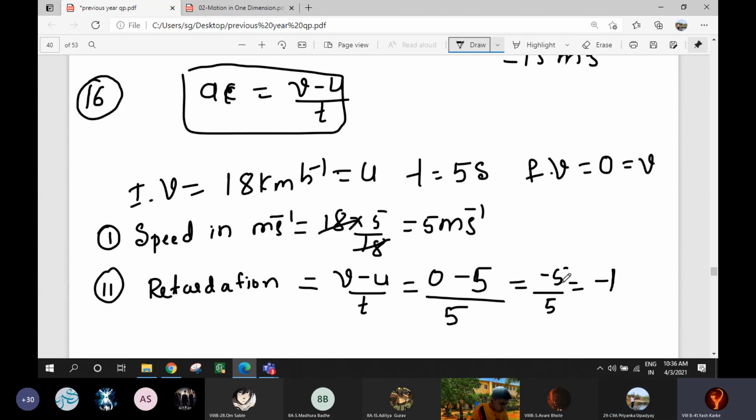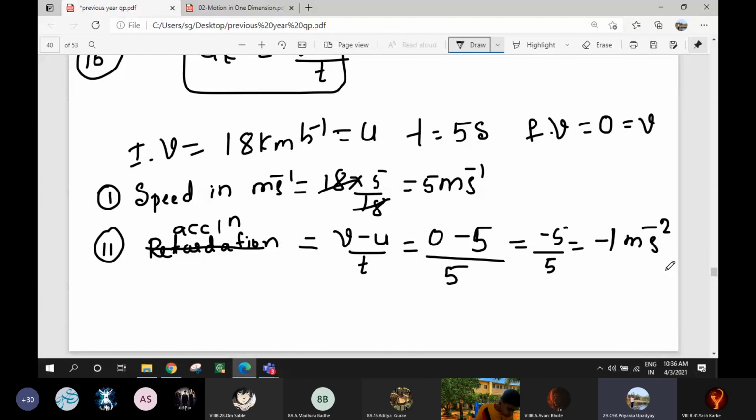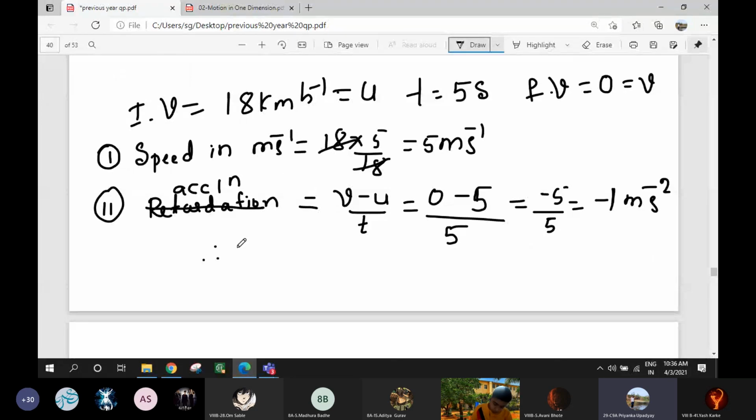They need retardation, Miss. If you wrote acceleration, then it is minus 1. Don't write retardation. Acceleration is, you write minus 1 meter per second square. Therefore, retardation is 1 meter per second square. Correct?